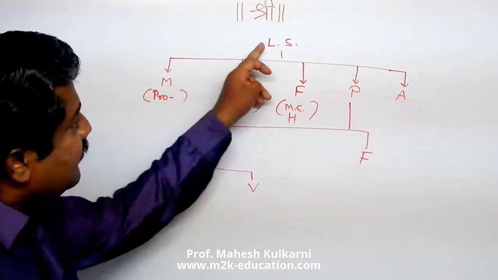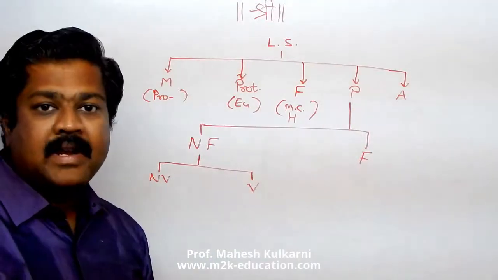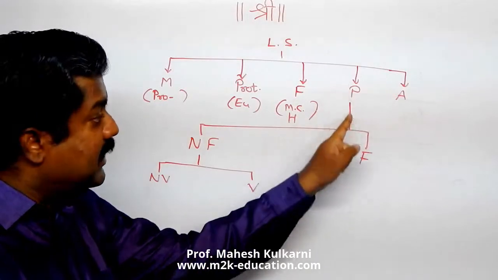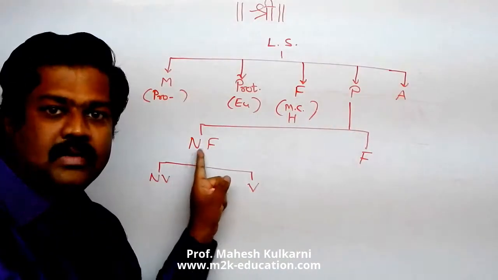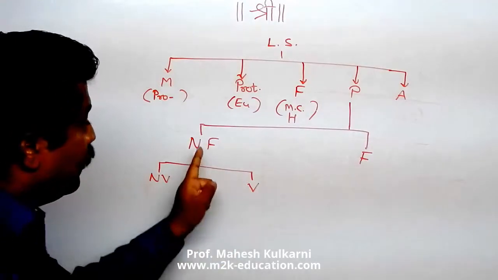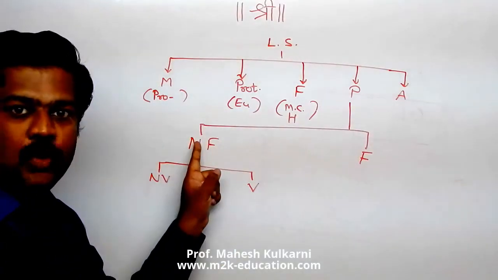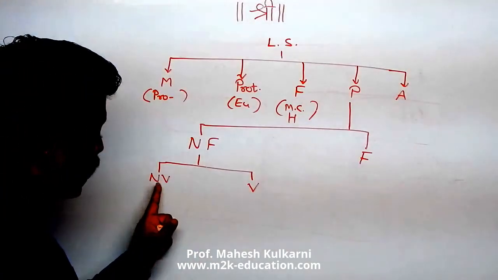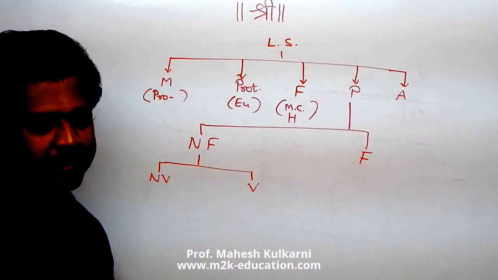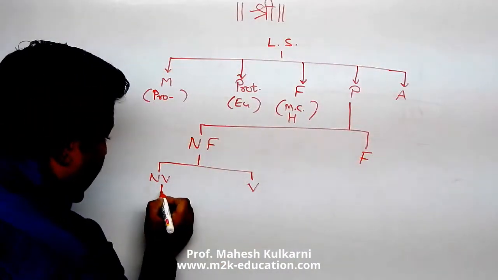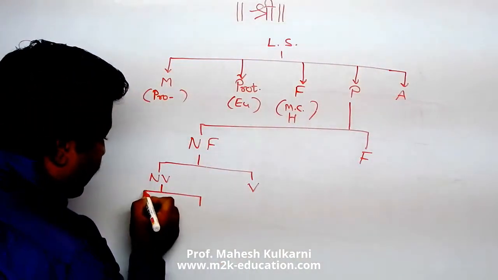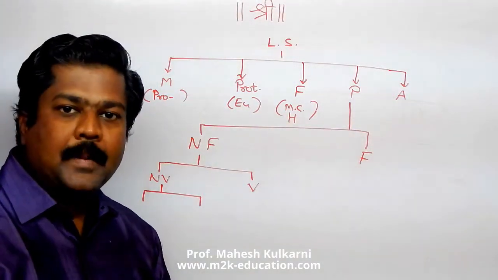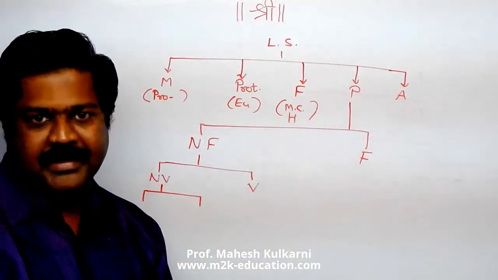So I am again starting living system. We are dividing into 5 kingdoms. Out of that, now we are talking of kingdom Plantae, that means plants. In that Plantae kingdom, we are talking of non-flowering plant and flowering plant. Out of that, we are saying non-flowering, that means cryptogam. Non-flowering plants are divided into non-vascular plants and vascular plants. Now, in case of non-vascular plant, we have 2 types, that is bryophyta and thallophyta.